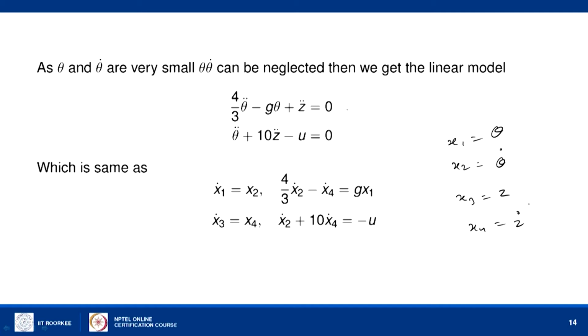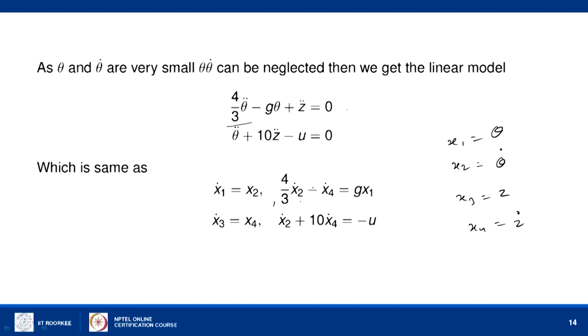So, the relation is x1 dot equal to x2, and from the equation, 4 by 3 x2 dot minus g x1 plus x4 dot is this one.